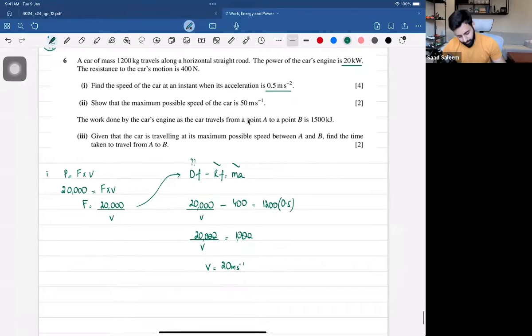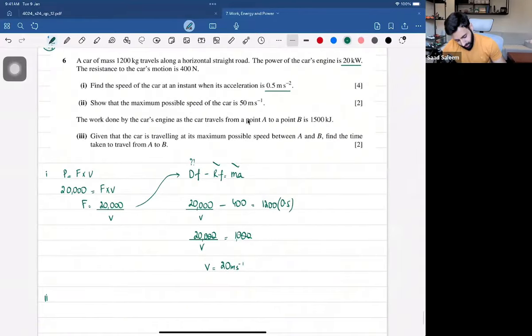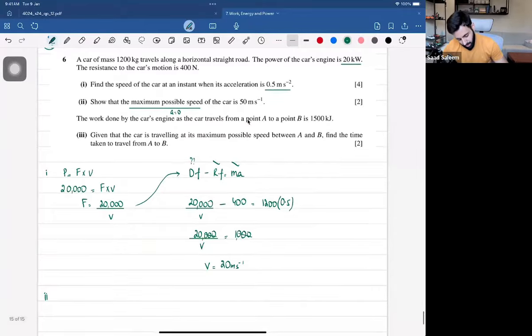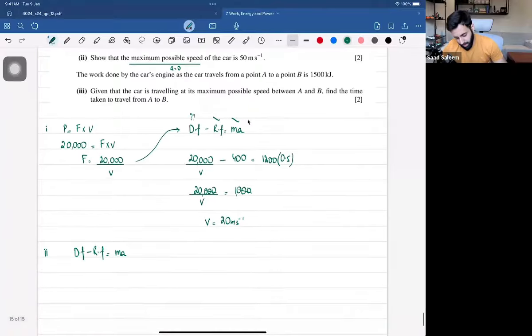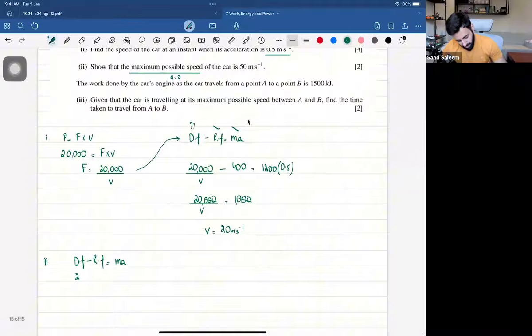Okay. Now part 2. Part 2 says show that the maximum possible speed. So you'll find questions like these often. Remember, whenever the question says maximum possible speed, that means the driving force is equal to the resistive force. Why? Because acceleration is equal to 0. So now, once again, we're using the same formula, driving force minus resistive force equals mass times acceleration. And the driving force remains the same. It's 20,000 upon V, minus the resistive force, which is also the same, equals mass times acceleration, which is going to be equal to 0.